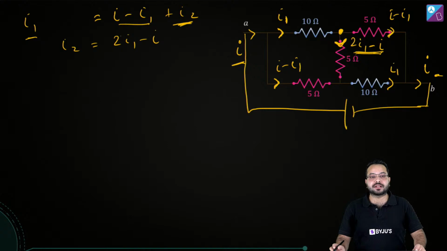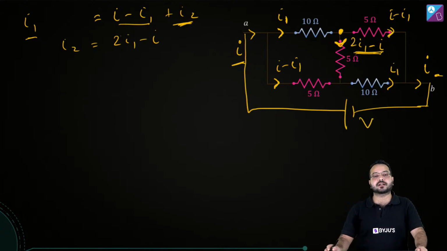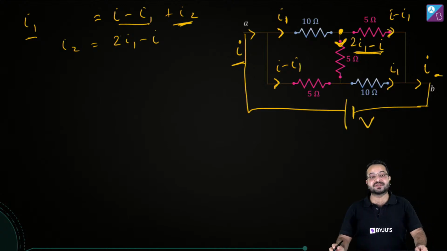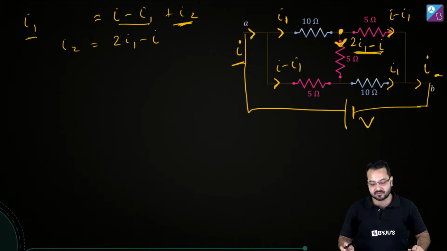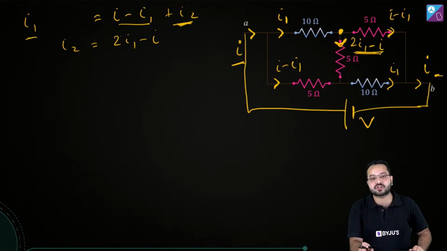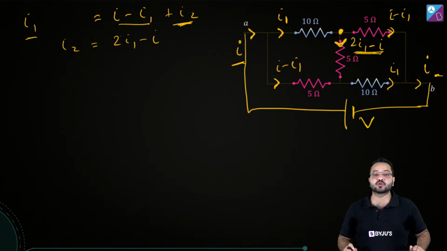Okay, so we have connected these two with a battery with potential difference V. Is that correct? Now what we have to do is apply KCL and KVL, and find out V by I, because the current supplied by the battery is I and the potential difference is V. So V by I is going to give me the resistance, which in this case is going to be the net resistance. Alright, so let's go for it.